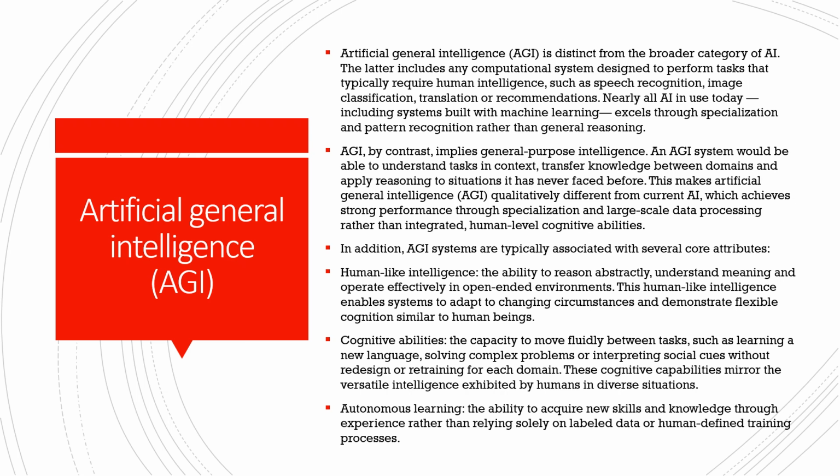Again, this is one of the characteristics considered for AGI. So if we consider AGI, it is more cognitive, a self-sufficient system.